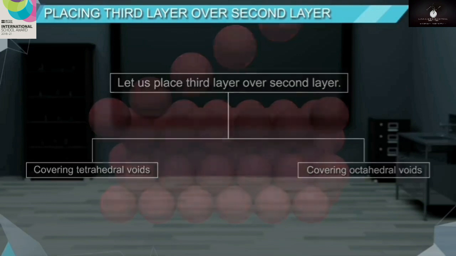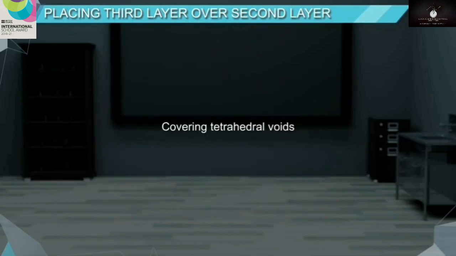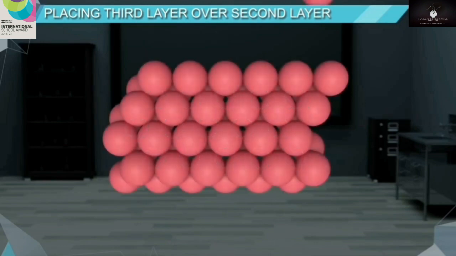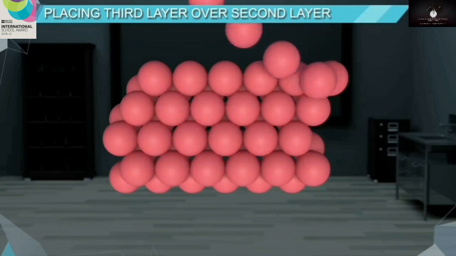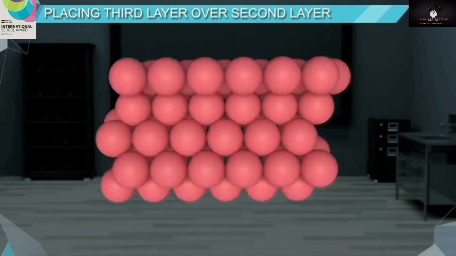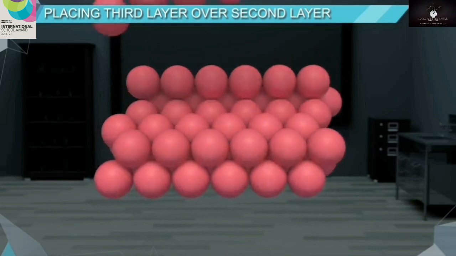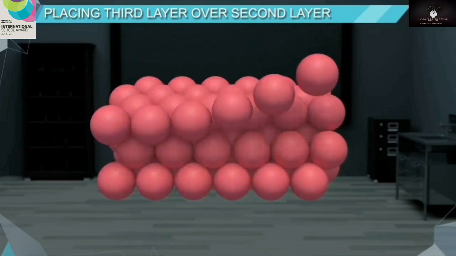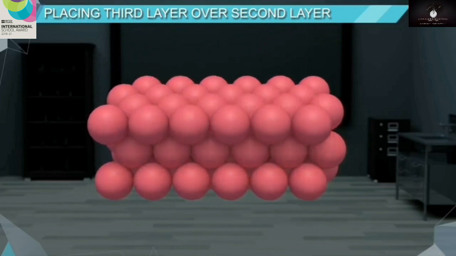By covering tetrahedral voids. The tetrahedral voids of the second layer can be covered by placing the spheres of the third layer over them. On doing so, the spheres of the third layer will get exactly aligned with the spheres of the first layer.